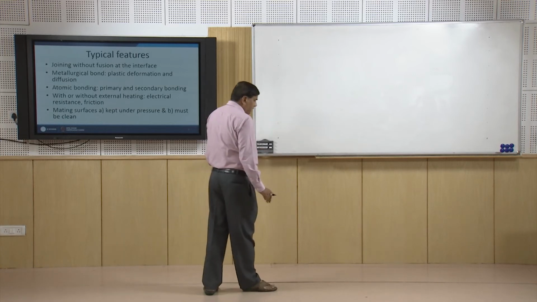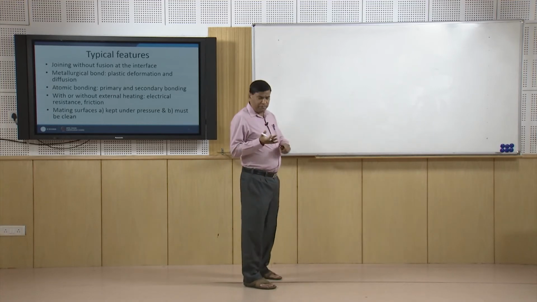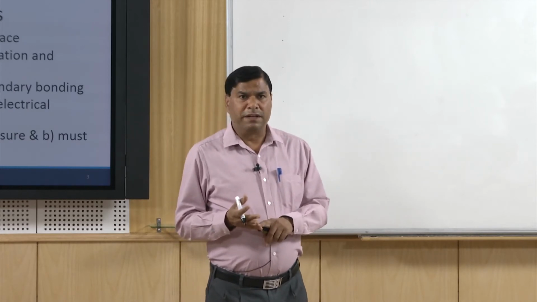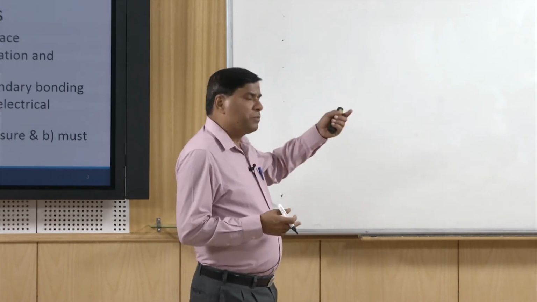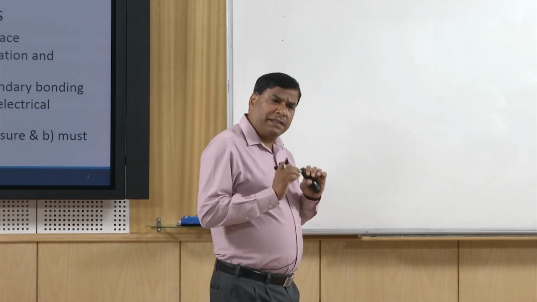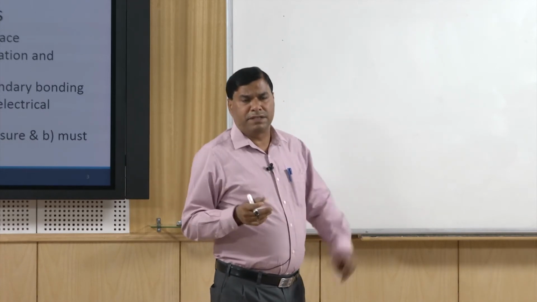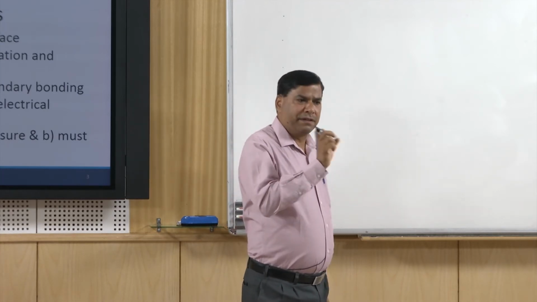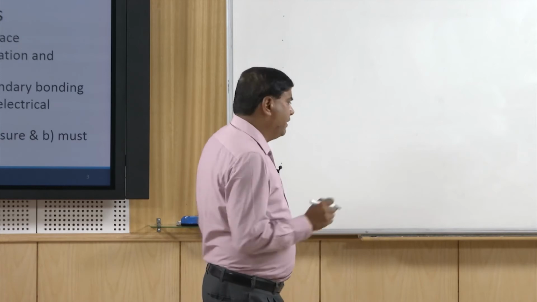So, what are the typical features of the solid state joining process? Whatever type of the solid state joining process we talk of, it may be explosive welding, ultrasonic welding, friction welding, or all resistance welding processes. In some of the cases, yes, partial melting takes place, but it is not like the fusion which is typically observed in fusion welding processes. In some of the welding processes, there is just micro level plastic deformation, in some of the cases there is macro level plastic deformation, and in some of the cases even partial melting takes place, or a little bit of melting takes place. That happens especially in the case of the resistance based welding processes.